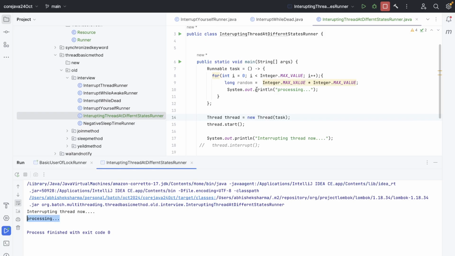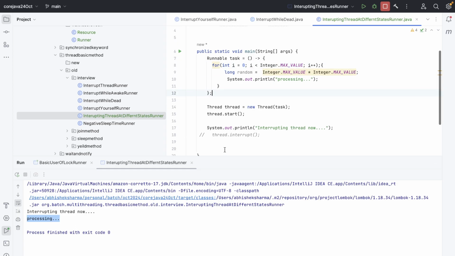Okay, interrupt thread now. Processing for Integer.MAX_VALUE. Why only one time processing? And it ended as well. All right, i equals to 0, while i less than Integer.MAX_VALUE, i plus plus, random and this. Okay, anyone any idea why it's not moving on in the loop? Task we have provided, task we have started. Semicolon you put, I think, in the for loop. Ending. Okay, yes, my bad.